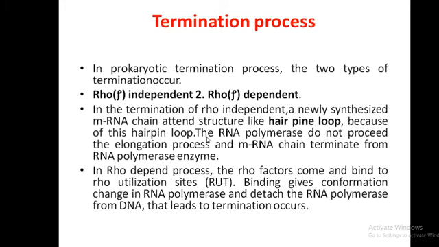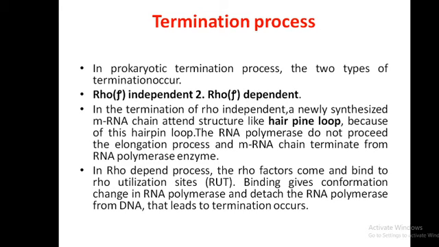Because of the hairpin loop structure, the RNA polymerase does not proceed with elongation and the mRNA chain terminates from the RNA polymerase enzyme. The other type is rho dependent, where the rho factor comes and binds to the rho utilization site, that is the rut site. Binding gives a conformation change in RNA polymerase and detaches the RNA polymerase from DNA, which leads to termination.